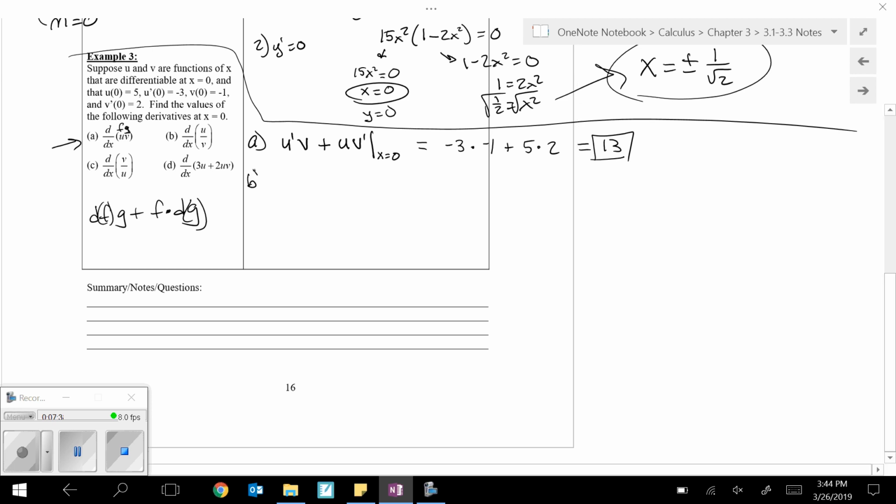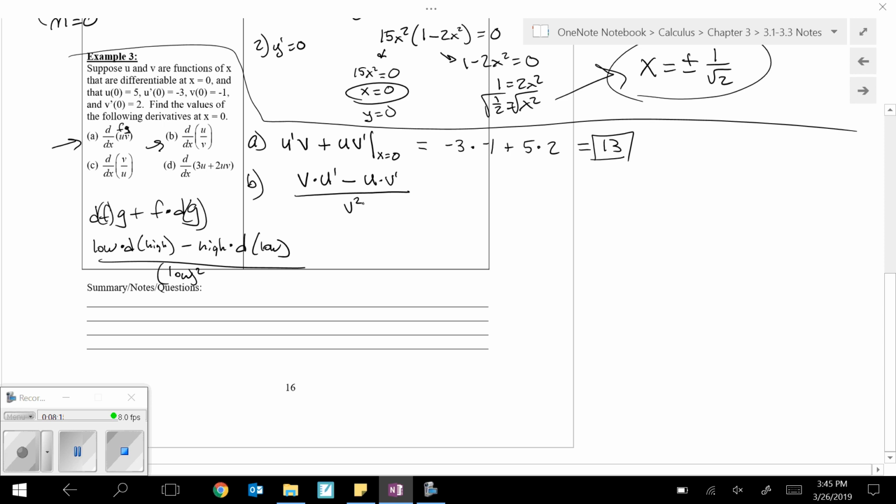In part B, now we have u divided by v. Again, our rule for quotients was low times d high minus high times d low, strike a line, square below. So in this case, it'd be low, so v, times derivative of high, so u prime, minus high, so u, times derivative of low, that'd be v prime, strike a line, square what's below.